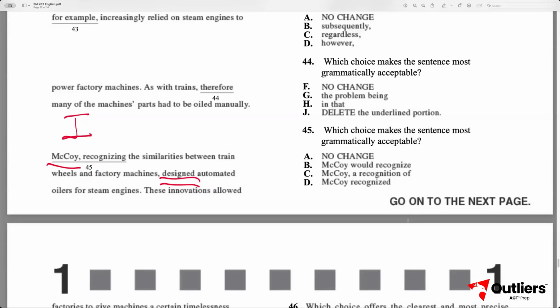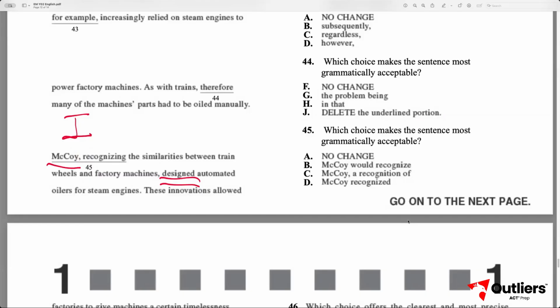Now if we go to A, we have a participle, and then we have a comma between McCoy and recognizing. So we have a comma here, and we have a comma here. When we have this structure, we call this an interruption. The test to see if this is a valid interruption is whether we can remove it from the sentence and the sentence still makes sense. If we did that, it would say, McCoy designed automated oilers for steam engines. That works. That means we have a valid interruption there. So with A, we don't have any issues.